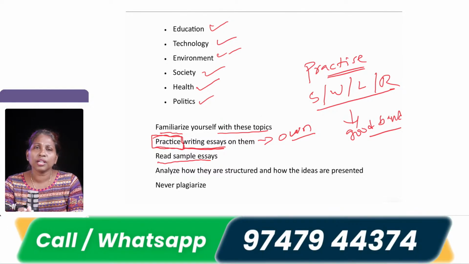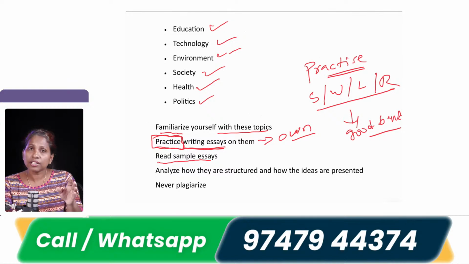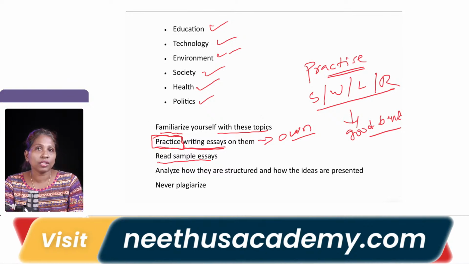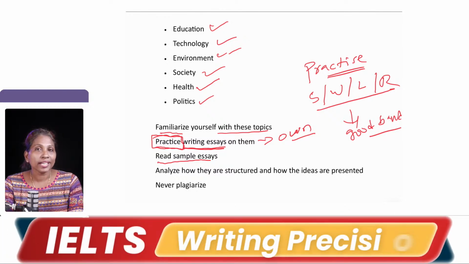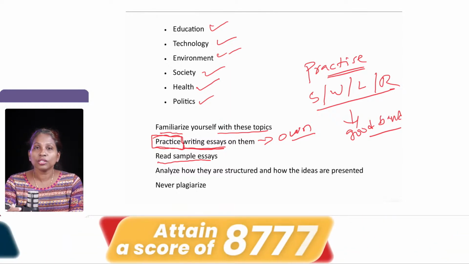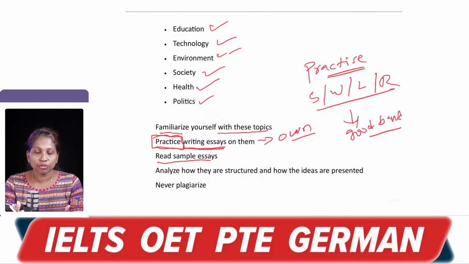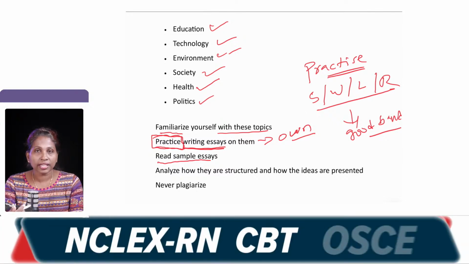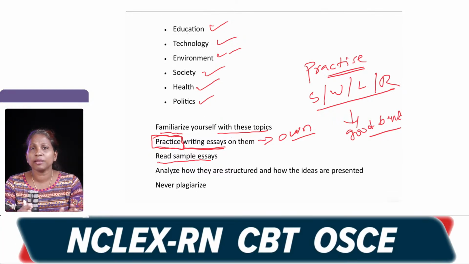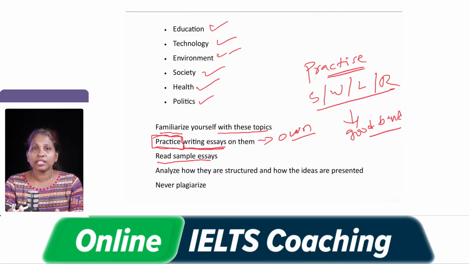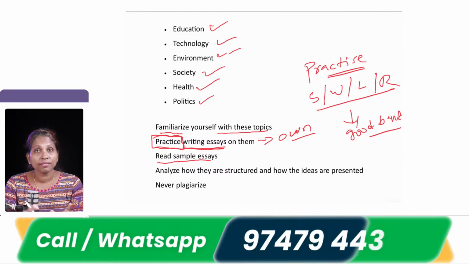You read sample essays. An immense number of essays are available on various tutorials, especially take authenticated tutorials, like Cambridge or IDP, where a lot of practice essays have been written. You can take samples of that particular question. If you put one question on the internet, it is not going to give one sample for that essay; there is an immense number of samples. So take any sample which you feel is a 7.5 or above 8 kind of essay, and then compare your writing with that essay.